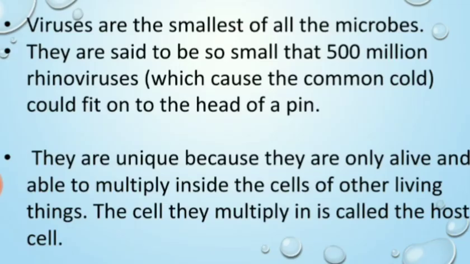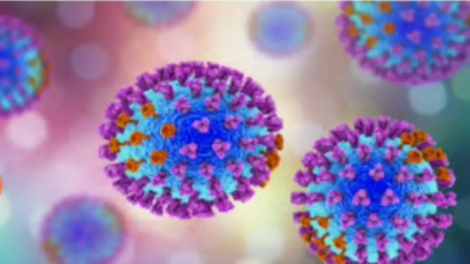Then come viruses. As we know, viruses spread through the air in a very fast way. Viruses are the smallest of all the microbes. They are said to be so small that 500 million rhinoviruses, which can cause the common cold, fit on the head of a pin. They are unique because they are only alive and able to multiply inside the cell of other living things. The cell they multiply in is called the host. Very rapid growth of viruses takes place in the human body with the help of air. It can spread in a fast way. The diagram indicates the type of a virus.